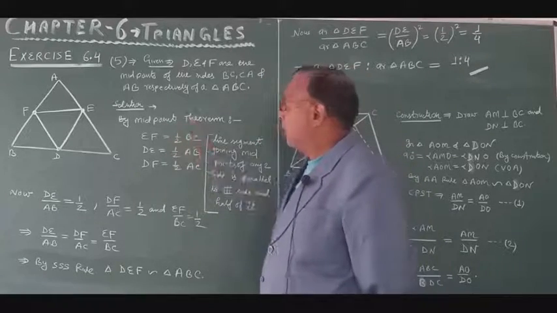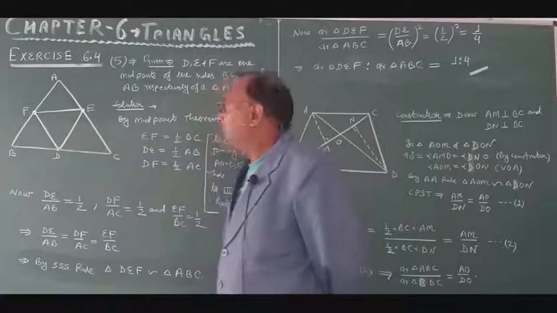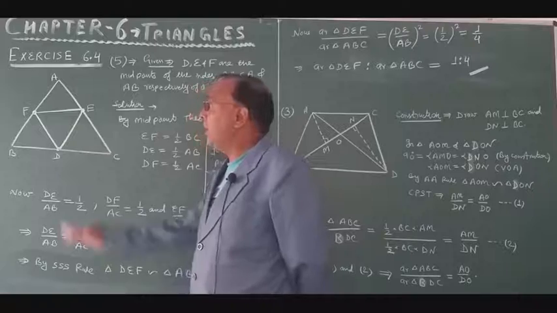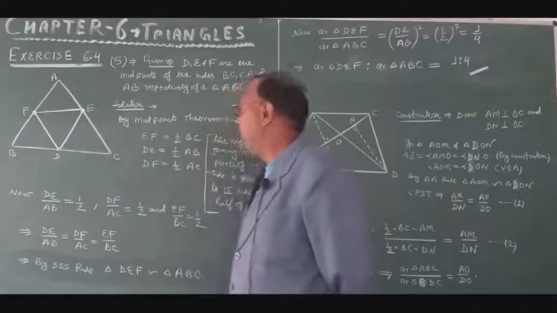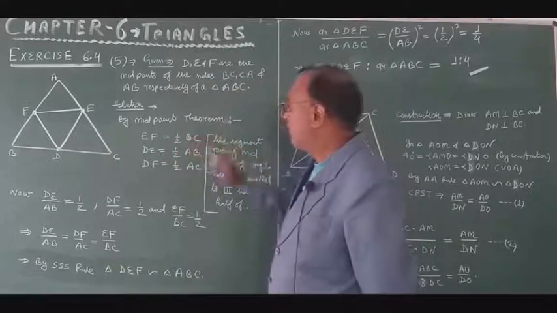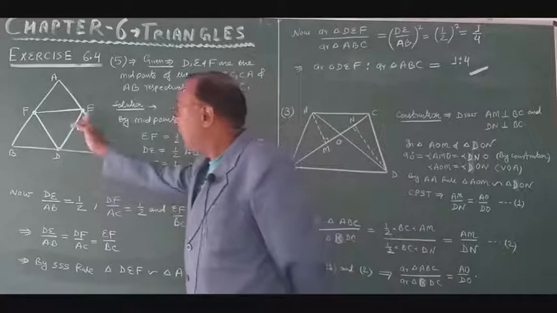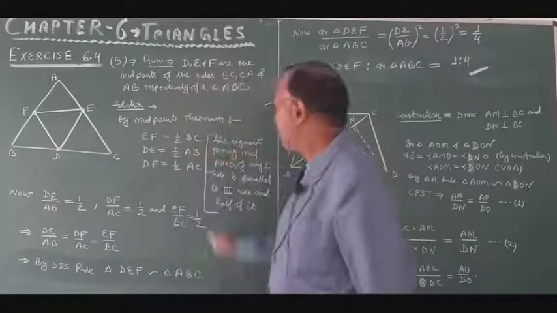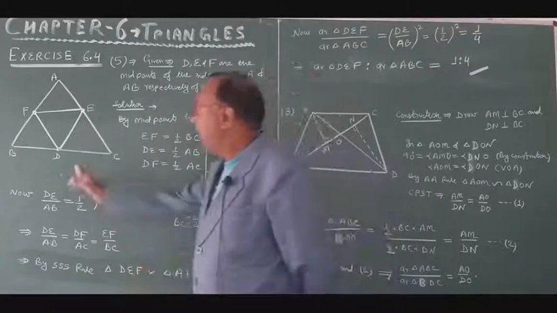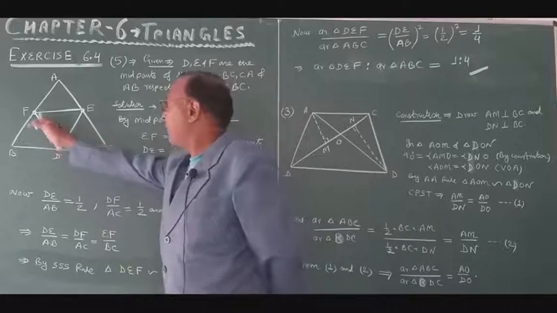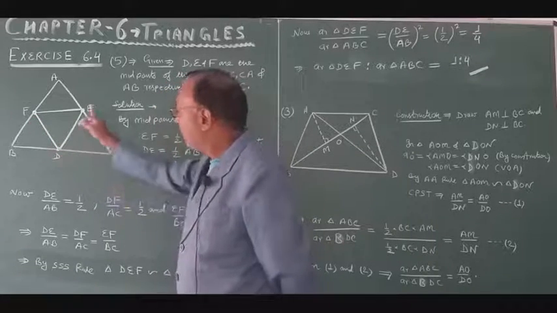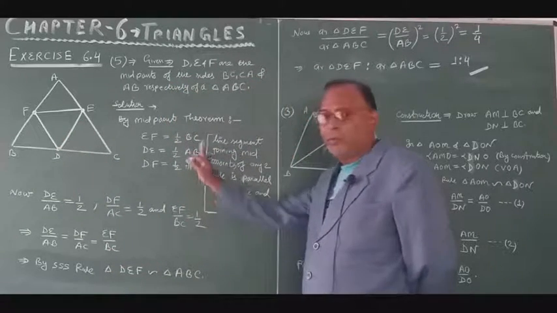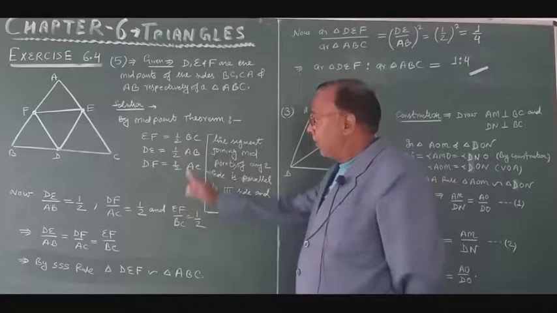So by the midpoint theorem, E and F are the midpoints. When we join them, EF will be parallel to BC and EF will be equal to half of BC. Similarly, DE will be parallel to AB and DE is equal to half of AB. And DF will be parallel to AC and DF is equal to half of AC. By the virtue of the midpoint theorem, we can write this.